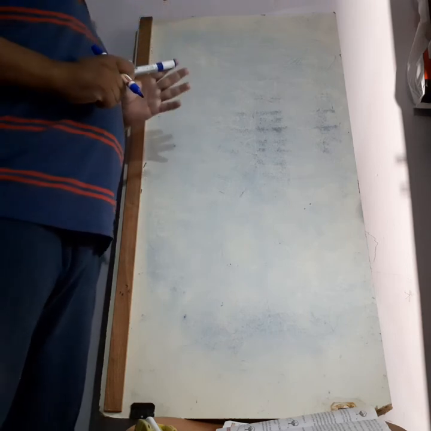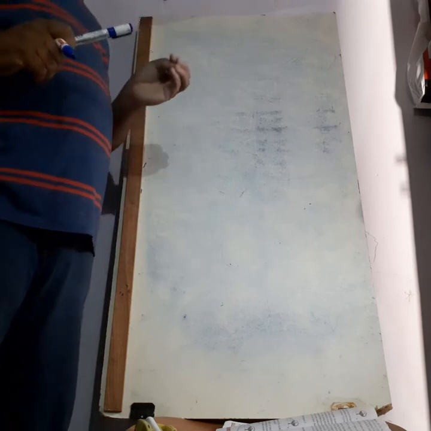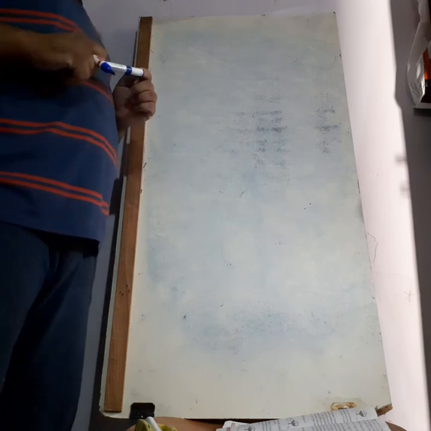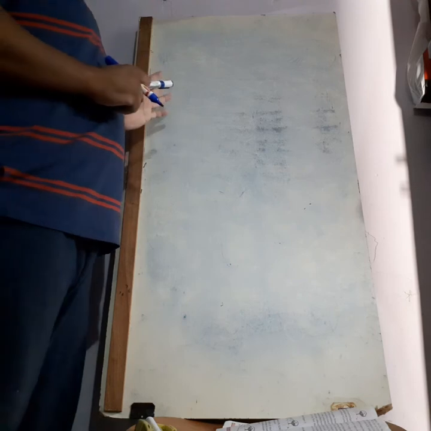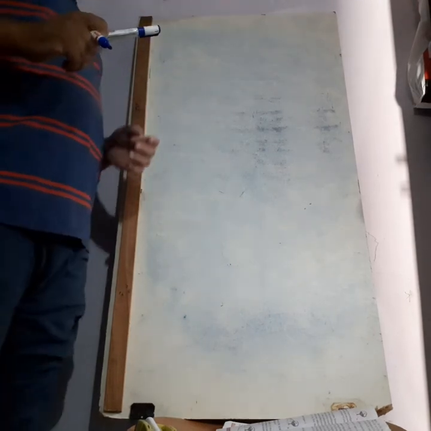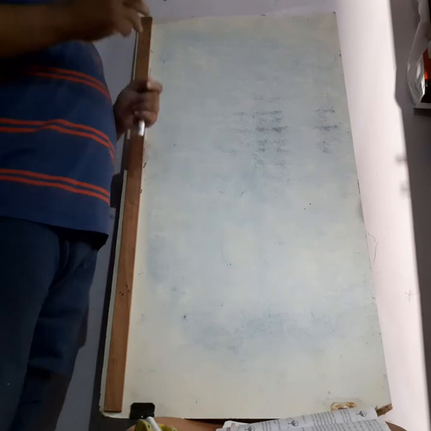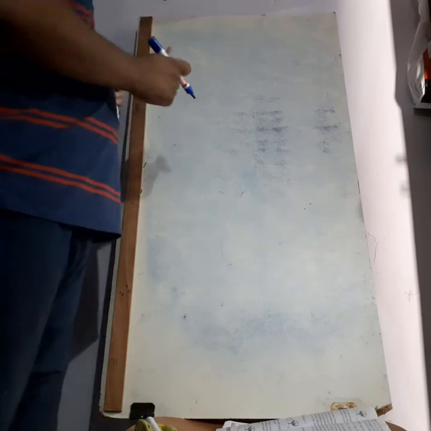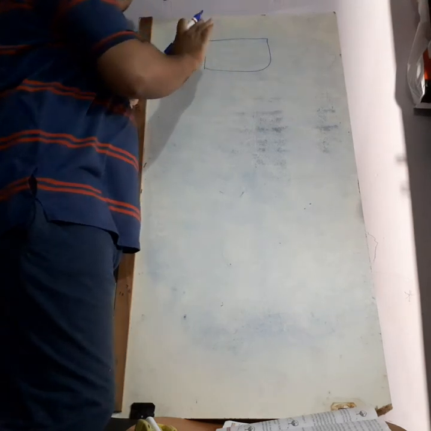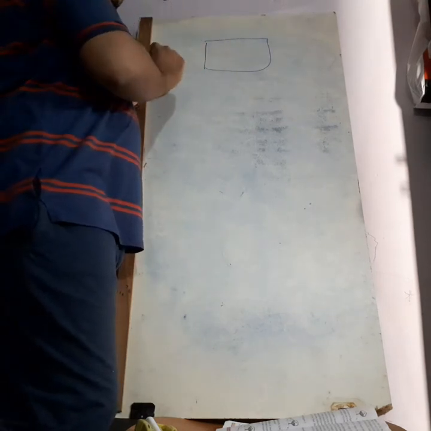That's why nowadays, since silver is a little bit costly, they are using a thin layer of aluminum deposited on the glass plates. Aluminum is also one of the reflectors. Normally, if you check the mirrors in your home, the front side is a mirror, the place where you see your face, and that place is completely coated with silver.